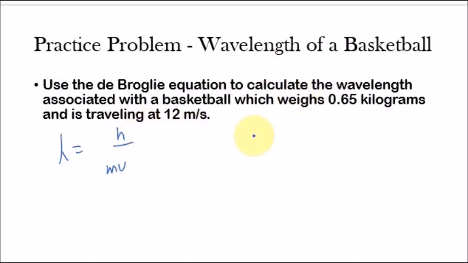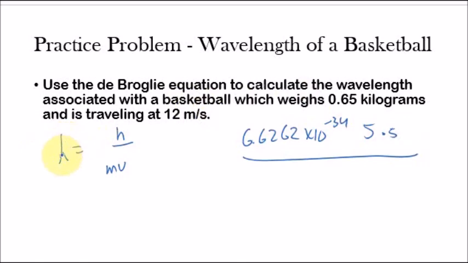So we know Planck's constant is 6.6262 times 10 to the minus 34th joules times seconds. And then we know the mass of the object we've given is 0.65 kilograms, and the speed is 12 meters per second. I don't want to get into the dimensional analysis of the units here, but if you look here, everything cancels out and you're just left with meters.